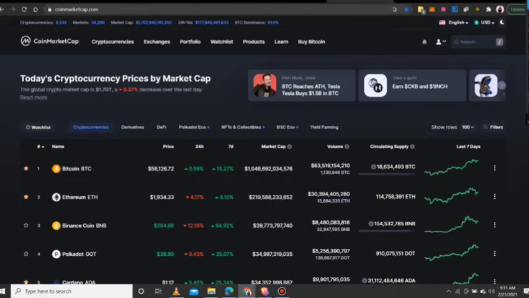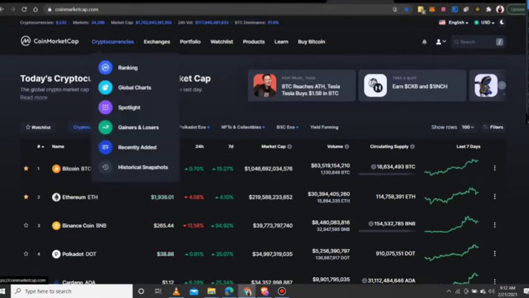You can change this to night mode, and I think we'll be using the dark mode sometimes so that it doesn't strain your eyes too much, especially when you're using it at night. Then from there, if you click here you can always come back to the homepage. You see the cryptocurrencies, the ranking, the global chart, guys, the gainers, recently added cryptocurrencies, historical snapshot.